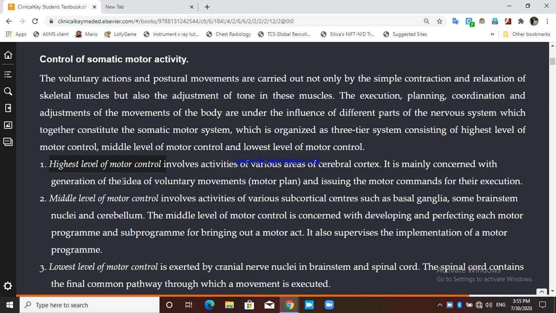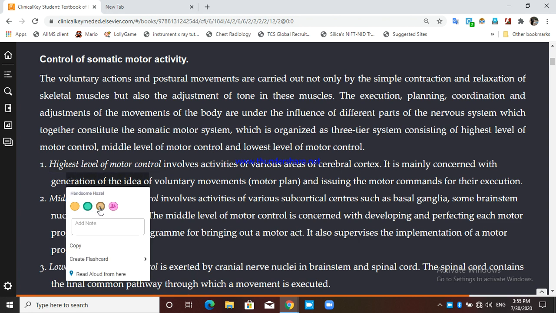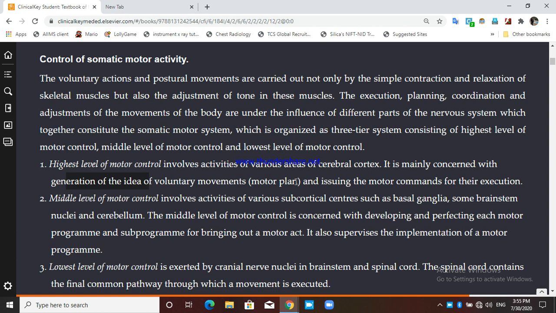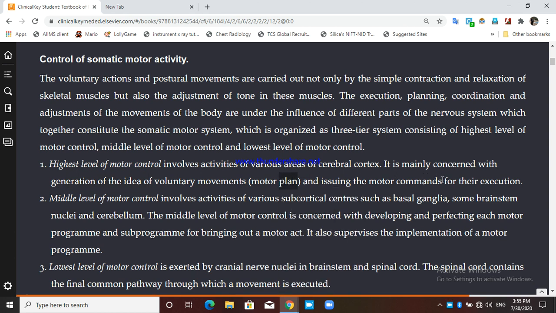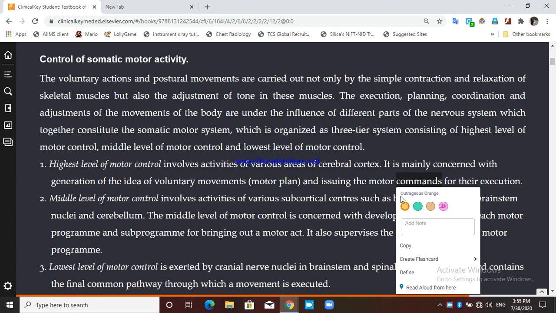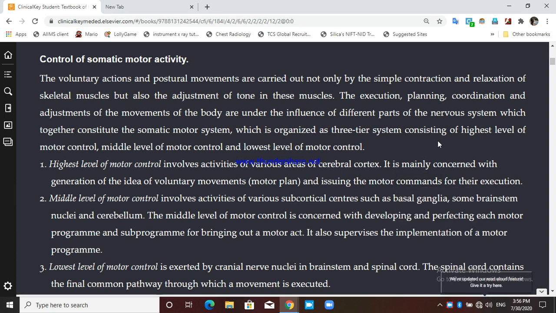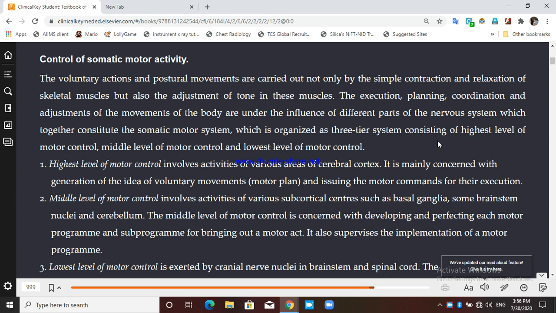The generation of the idea of the voluntary movement, the plan of the voluntary movement, or the issuing of the command of the voluntary movement, all of these are generated in the cerebral cortex, and that's why it is known as the higher level of motor control. What is the middle level of motor control?